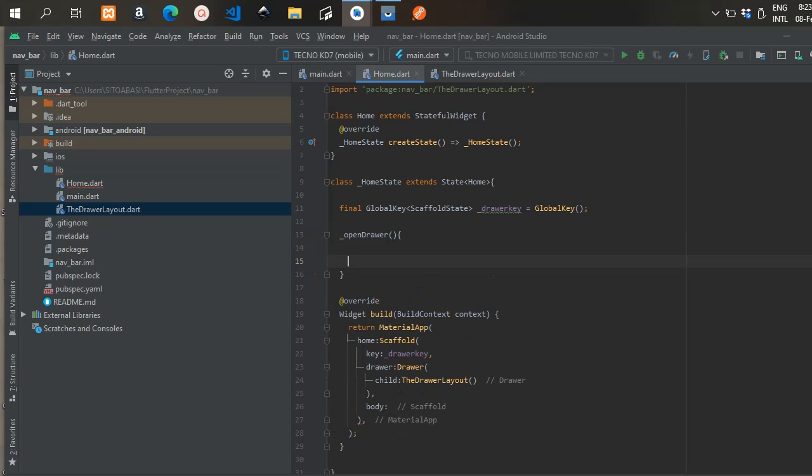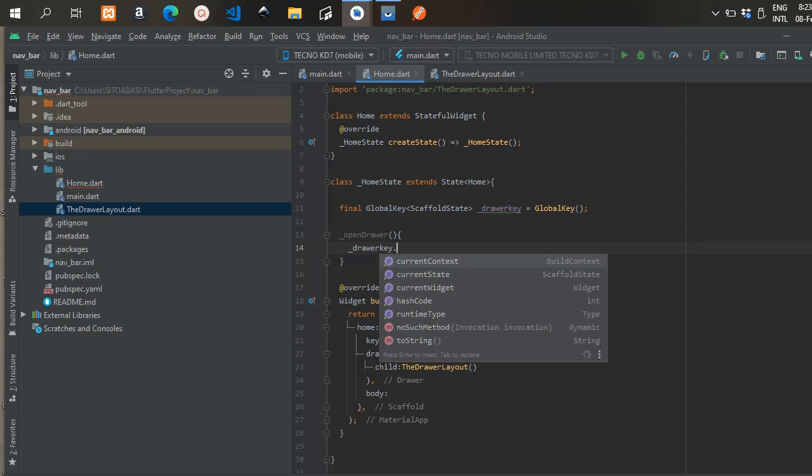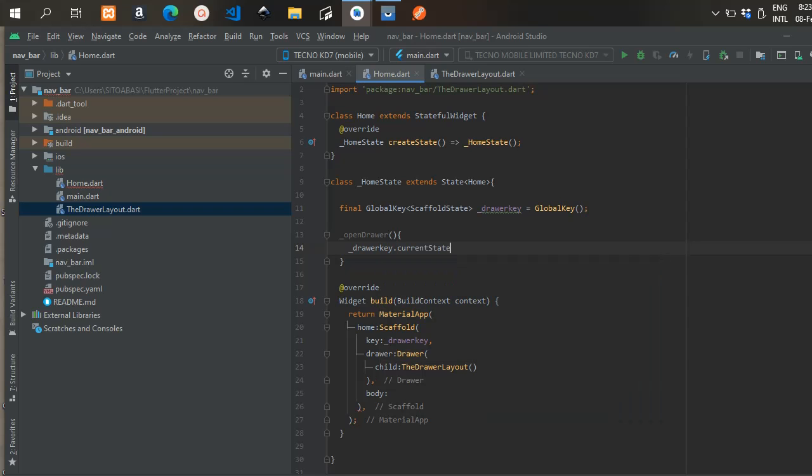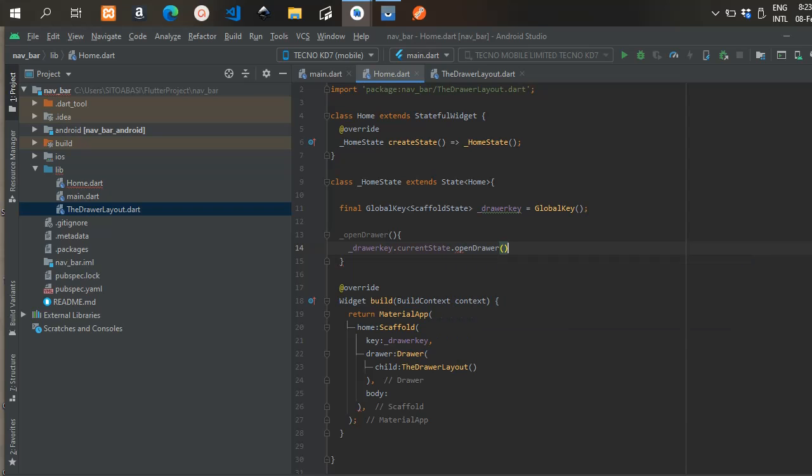So we're almost done with this. But right now in the scaffold, we need a body. So I'm going to create a function. This function will return a widget, and this widget will be displayed in the body of the scaffold.